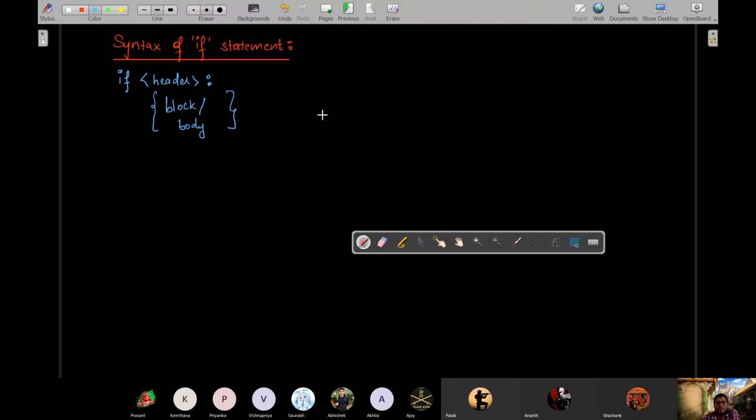ठीक है, so here let us understand, if I say this is 1, this is 2, this is 3, and this block or body is, बताते हैं, एक मिनट रुक जाओ। This is 4। अच्छा चलो मिटा ही देते हैं।